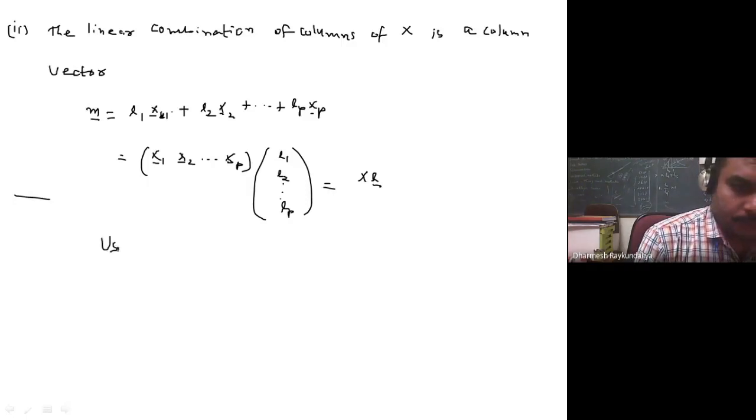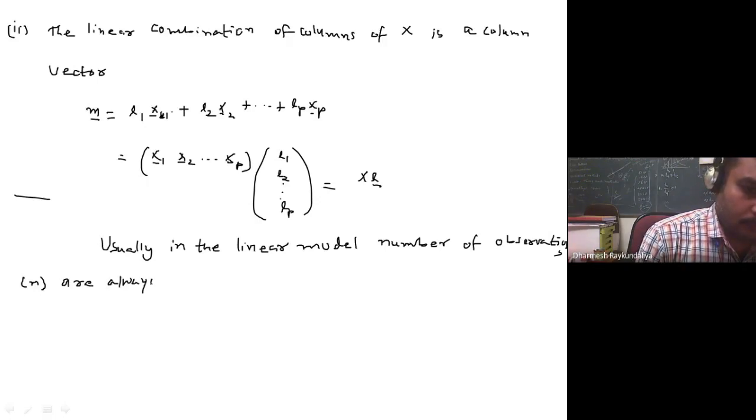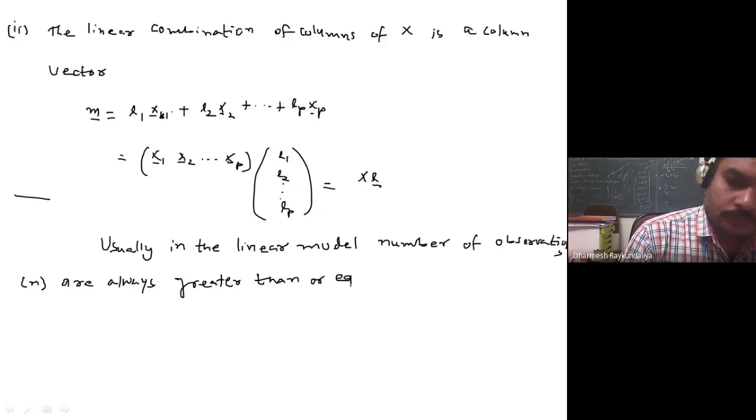Usually, in the linear model, the number of observations, so that is n, are always greater than or equal to the number of parameters.